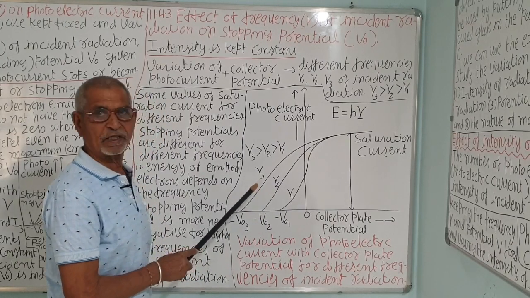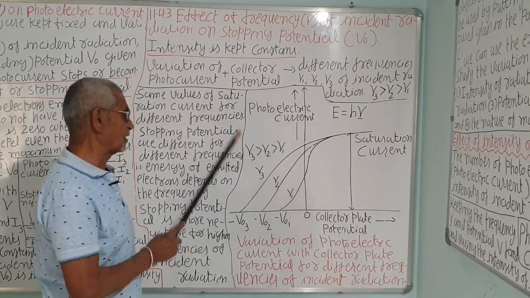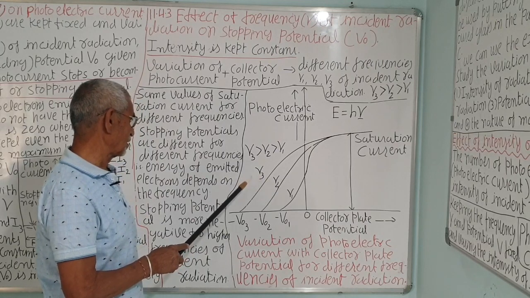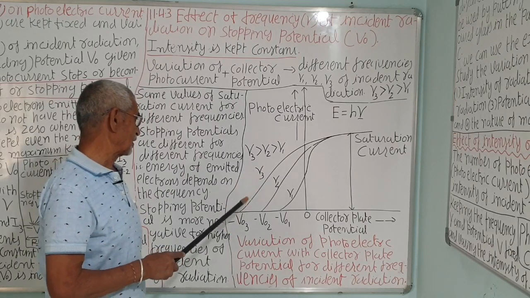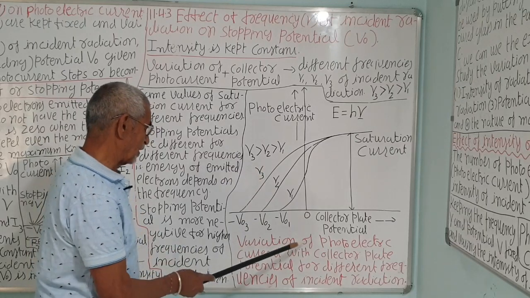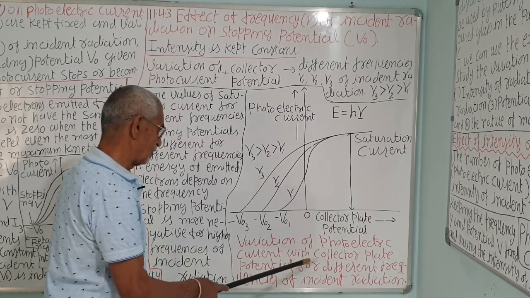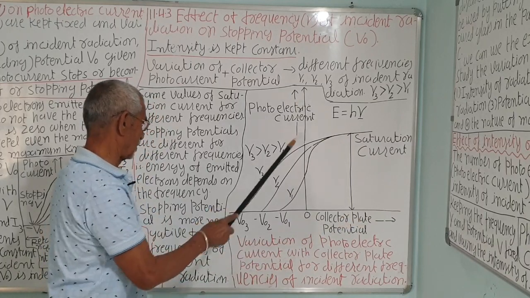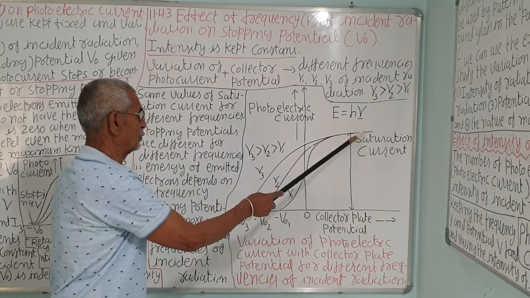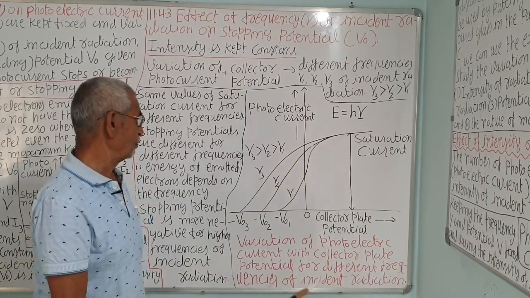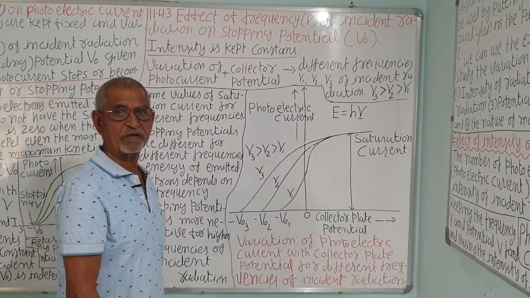Similarly, nu3 is the highest of all three. You can take more also, but among these three, nu3 is the highest. So the stopping potential will be highest in the case of the highest frequency of source. So this is the variation of photoelectric current with the collector plate potential. This is the potential, this is the current direction. The saturation current is the same, but the current decreases and becomes 0 at V0, a negative or retarding potential.